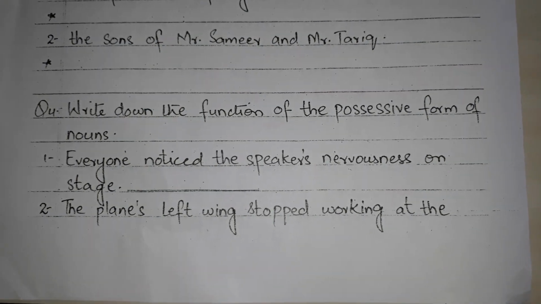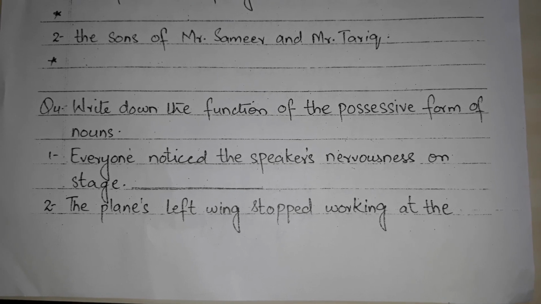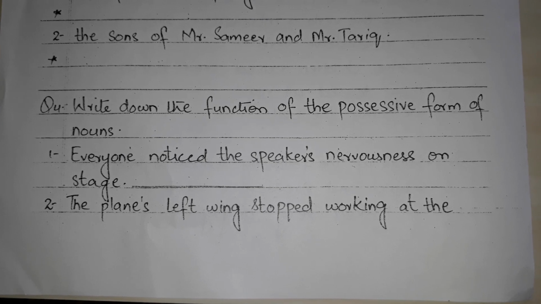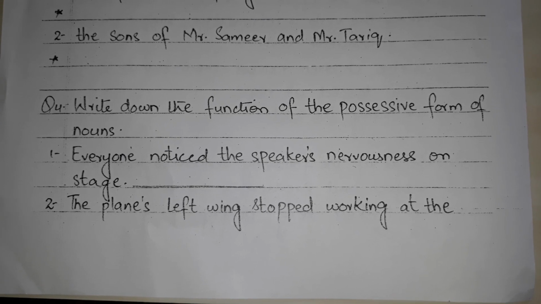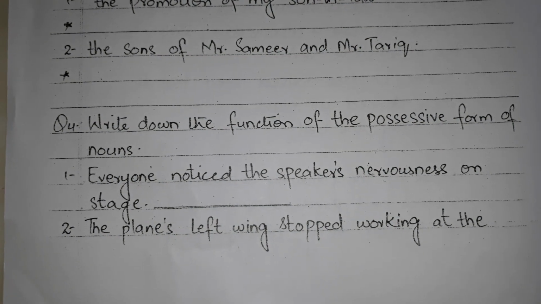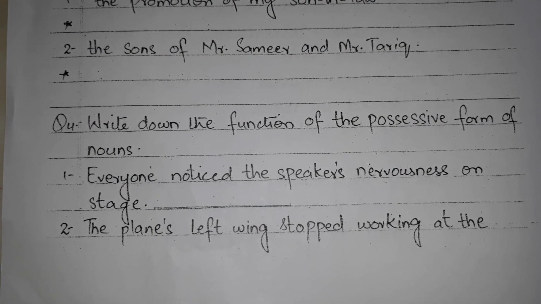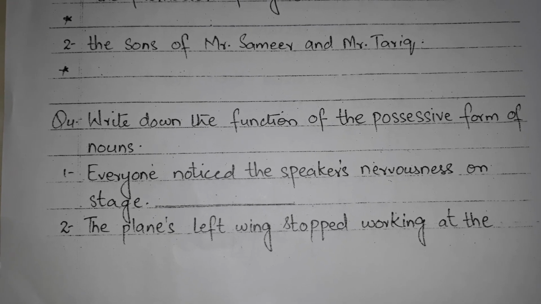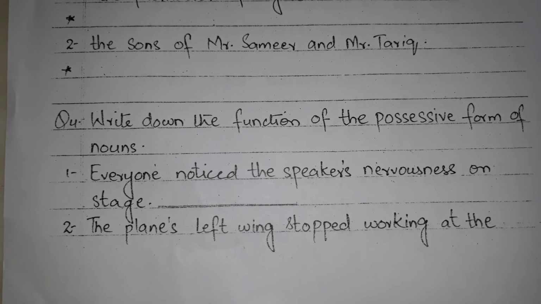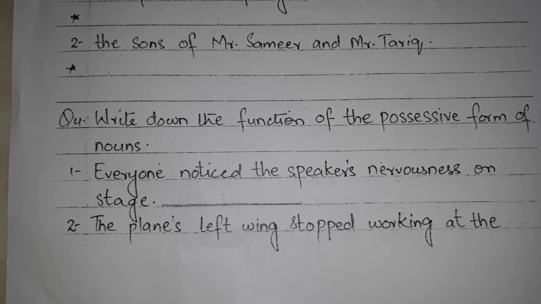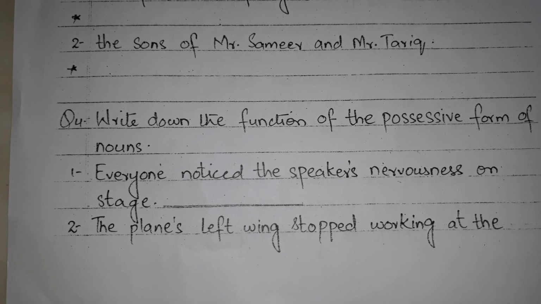Question number 4 is write down the function of the possessive form of nouns. Students, this question is also from the chapter possessive forms. Students, the apostrophe with s at the end of nouns does not always show ownership. It also has other functions. Here we will discuss the functions of the possessive forms of noun.